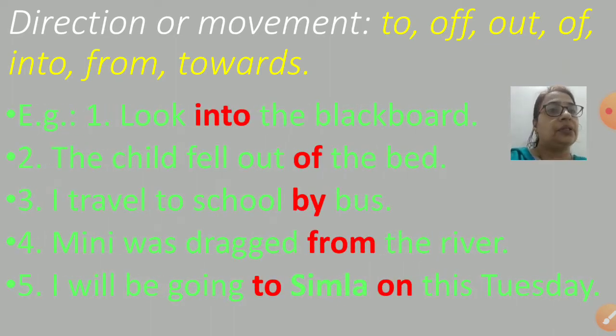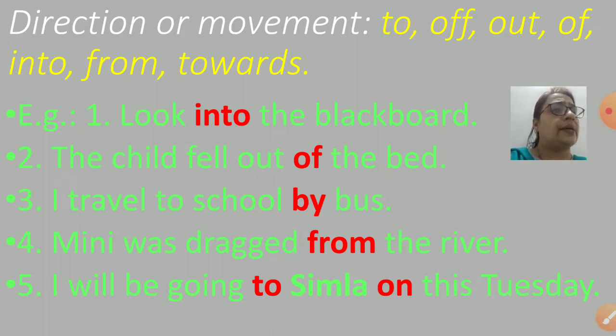First example, look into the blackboard. The child fell out of the bed. I traveled to school by bus. Minnie was dragged from the river. I will be going to Simla on this Tuesday.